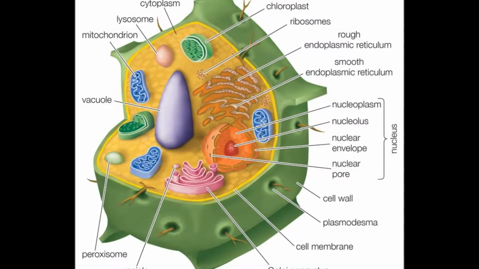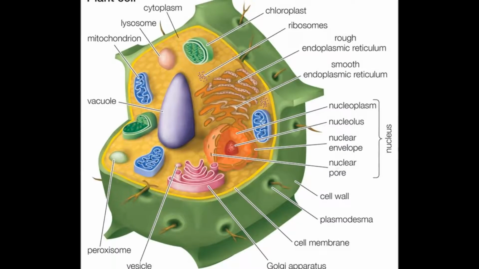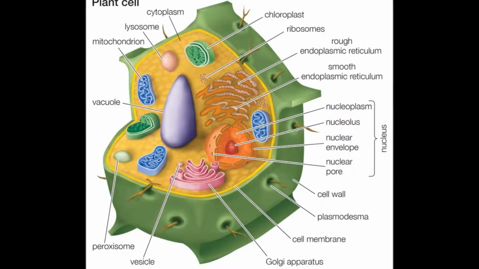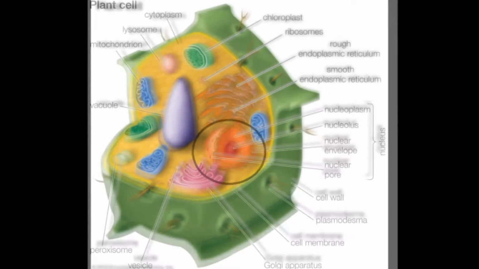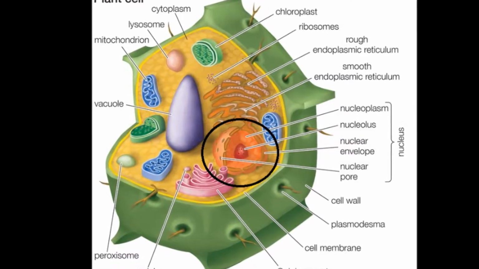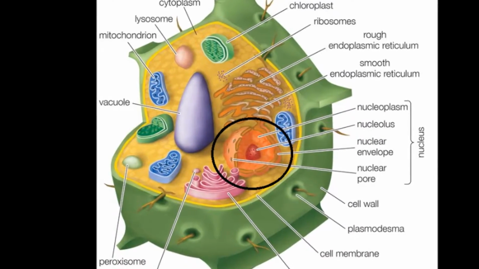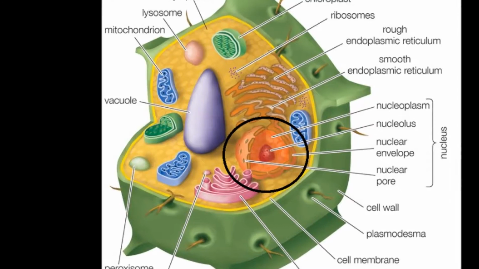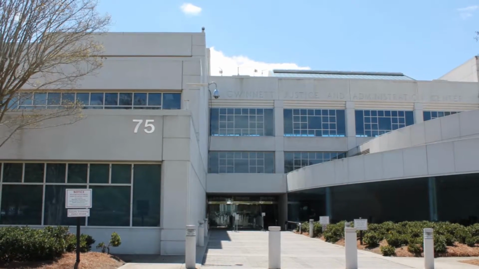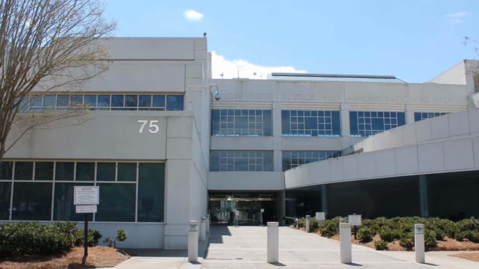The next cell that I will be explaining is the plant cell. The plant cell in this video will be compared to the city Lawrenceville here in Georgia. The first organelle is the nucleus. It stores DNA and it acts as a cell's command center. In Lawrenceville, the nucleus is the Gwinnett County Clerk of Courts because they help mandate laws in order to keep the city running.